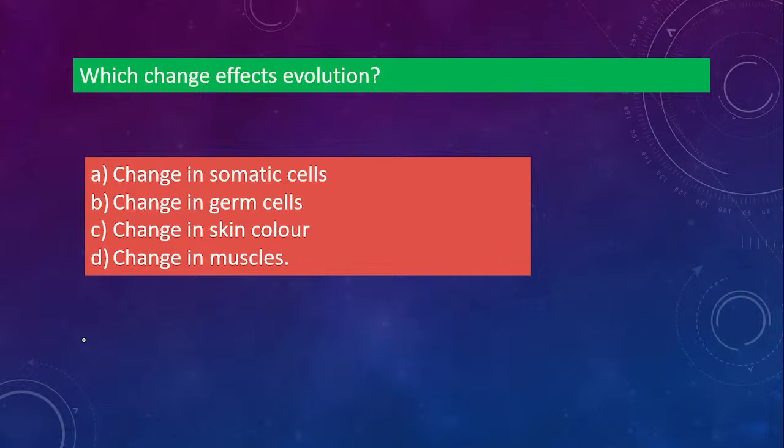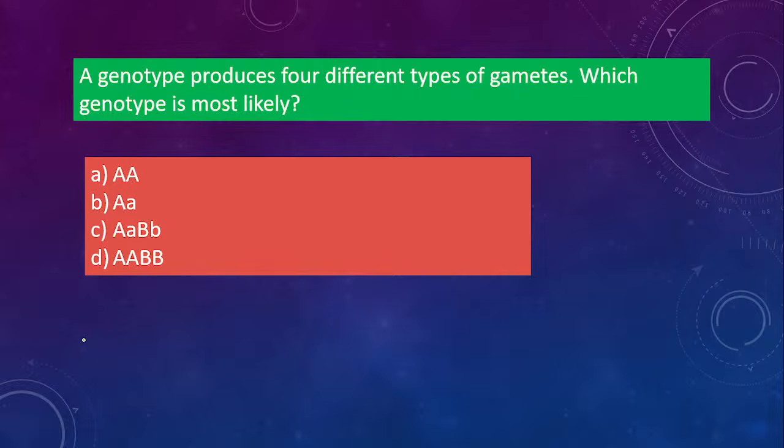Which change affects evolution? Change in somatic cells, change in germ cells, change in skin color, or change in muscles. The answer is option B, germ cells. Only when there is a change or variation in the gametes will evolution occur, right? Other somatic cells or normal cells, skin color or muscles will not have an effect on evolution. Yes, option B.